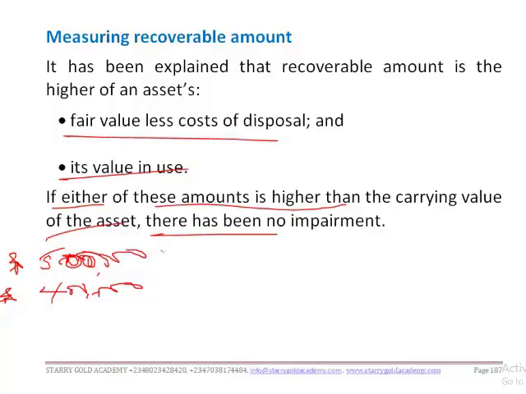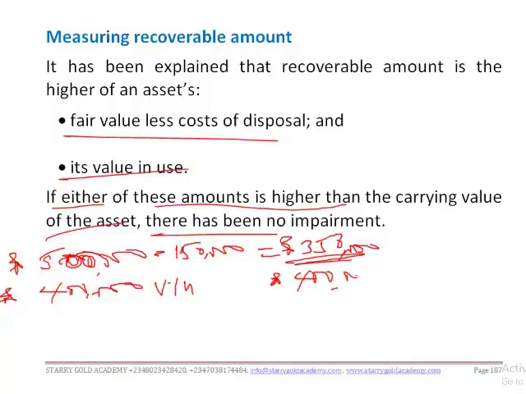The estimated cost to sell is 150,000. If you take 150,000 out of the 500,000, you have 350,000. Now 350 compared to the value in use of 400, so you have 400 as the recoverable amount.